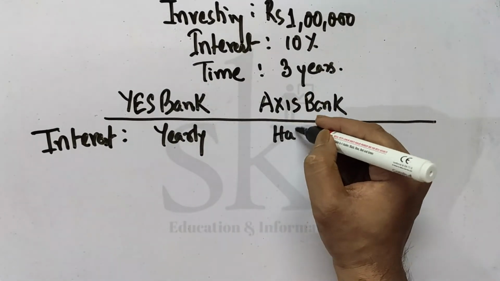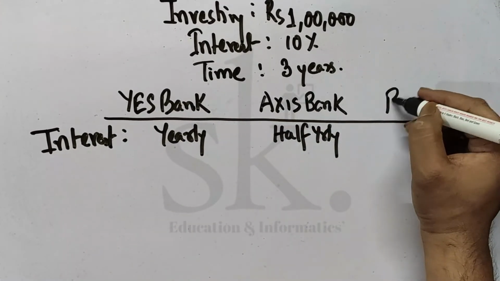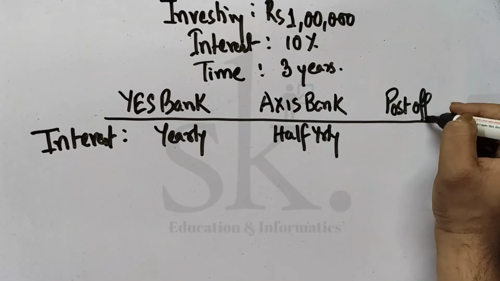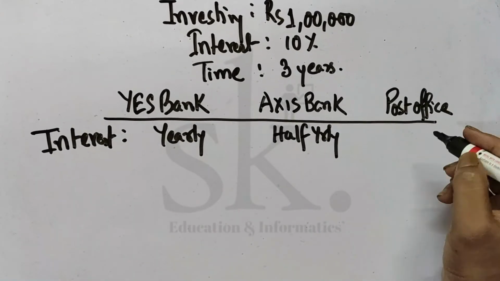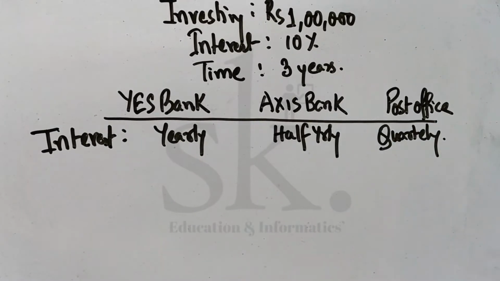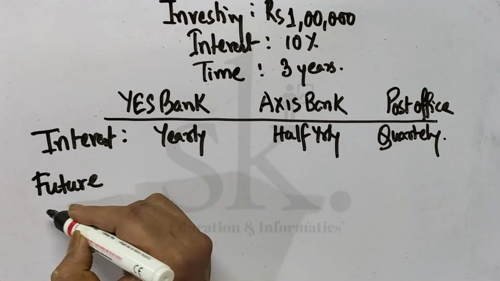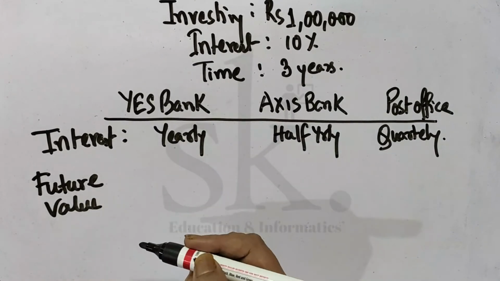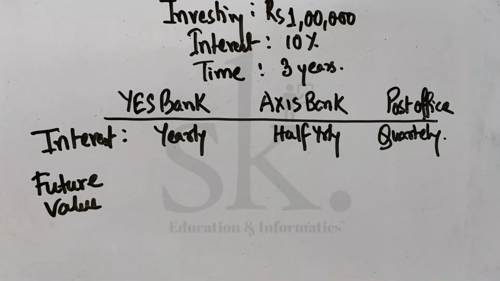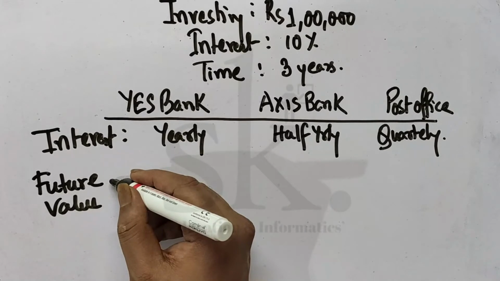They give me half yearly. And I went to, say for example, the post office also. The post office is also a place where I can make a certain investment, and they are giving me quarterly. Now if I try to calculate the future value with reference to this particular problem, then what do I get?